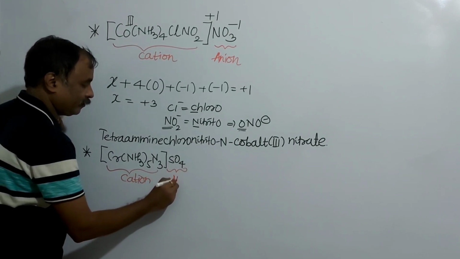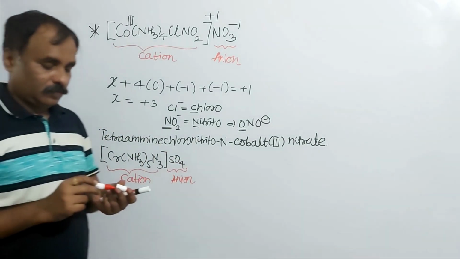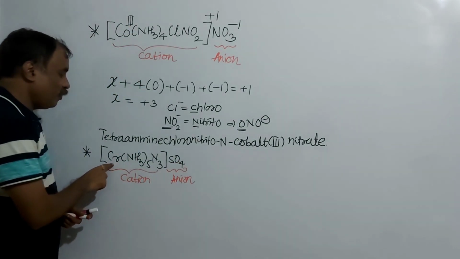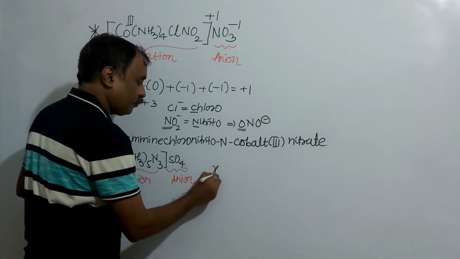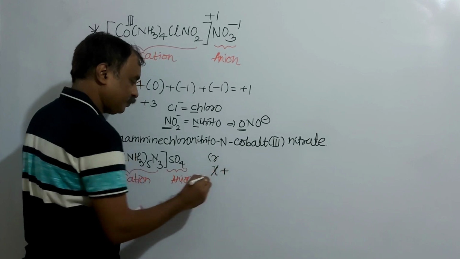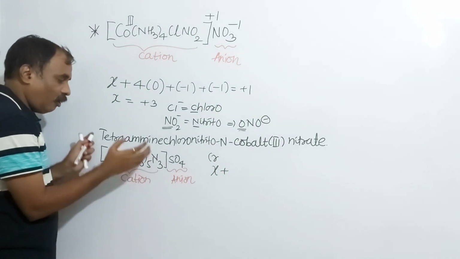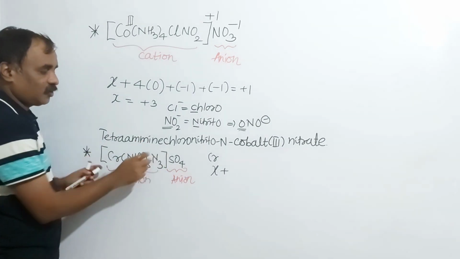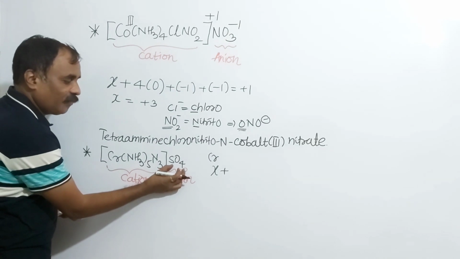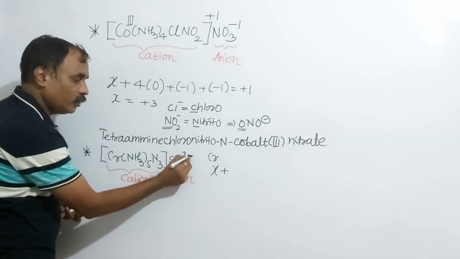Calculate the oxidation number of chromium here. Consider the oxidation number of chromium is X. The sum of the oxidation numbers of all constituent parts in the square bracket, the complex, equals the total charge. Here the anion is sulfate, and there is only one sulfate, so it will carry minus 2, so here plus 2.